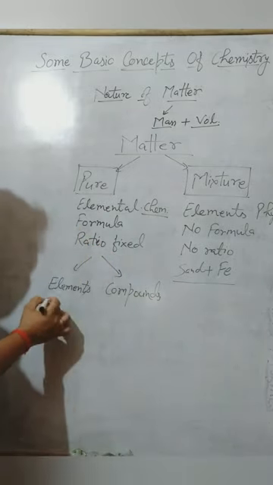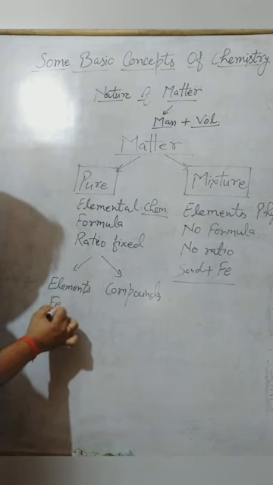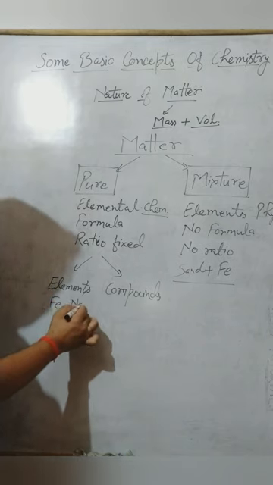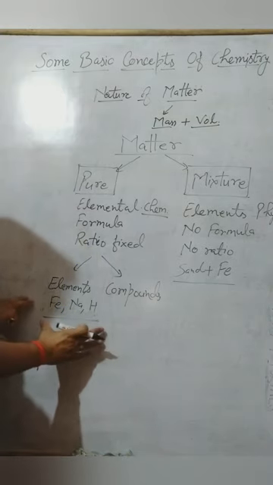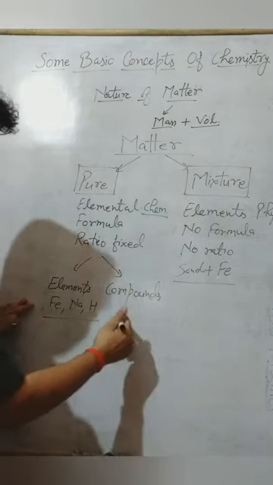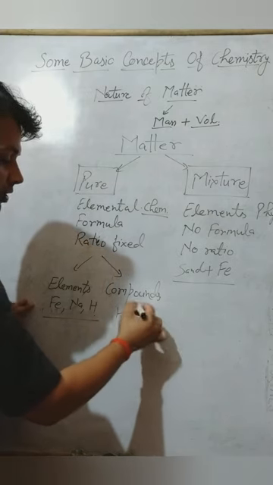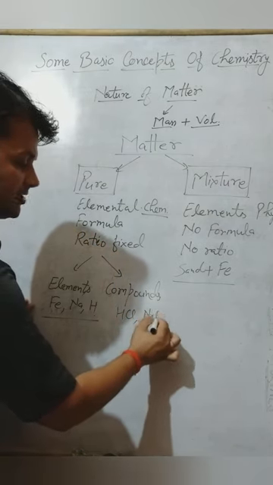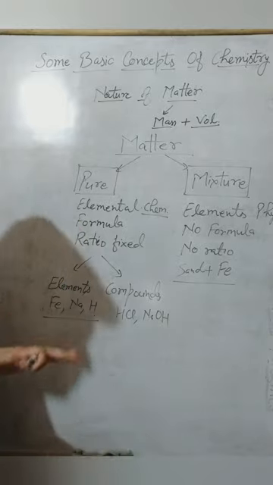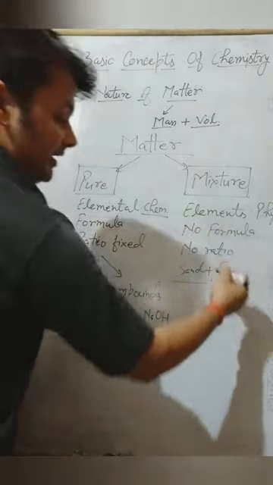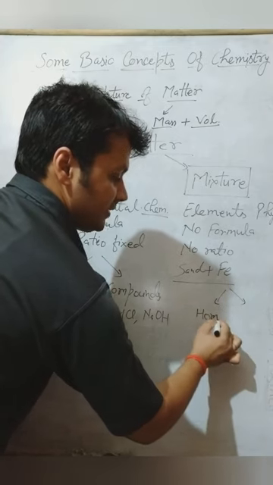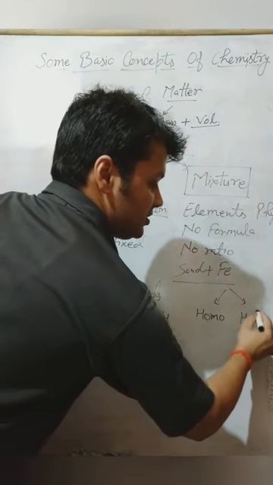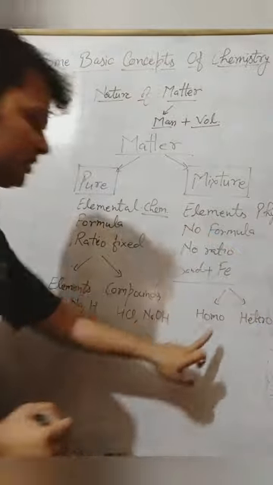Elements, for example iron, sodium, hydrogen, are all pure substances. When these make compounds, for example hydrochloric acid, or NaOH, a base, these are compounds, and they have a fixed formula. Whereas mixtures are of two types: homogeneous mixture and heterogeneous mixture. What is a homogeneous mixture?